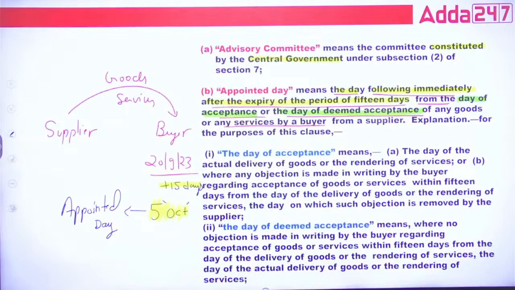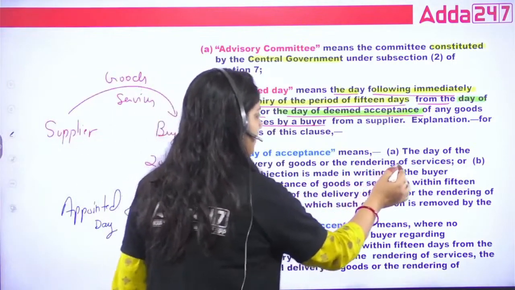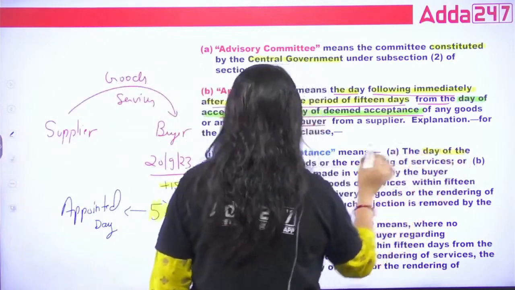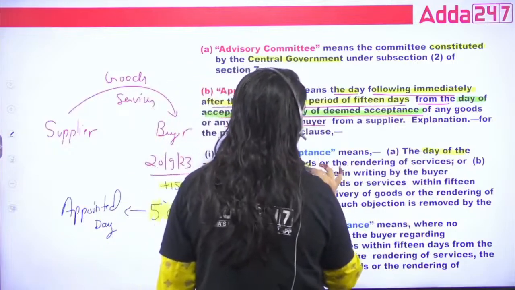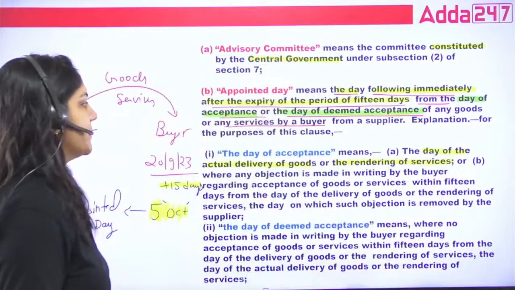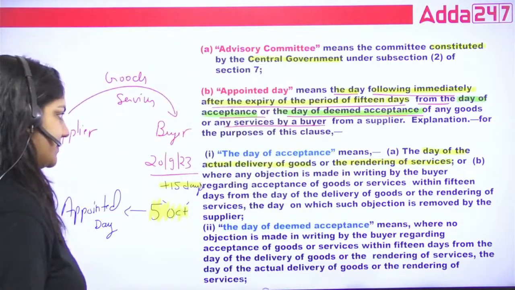Done? So the day of acceptance is basically the day of actual delivery of goods and rendering of the services.